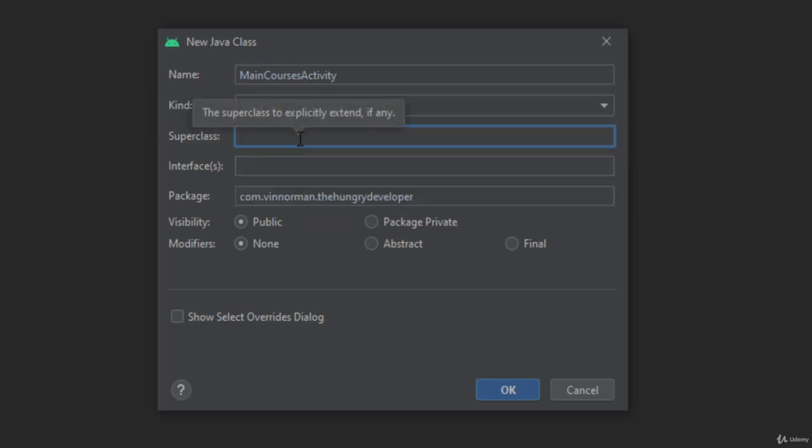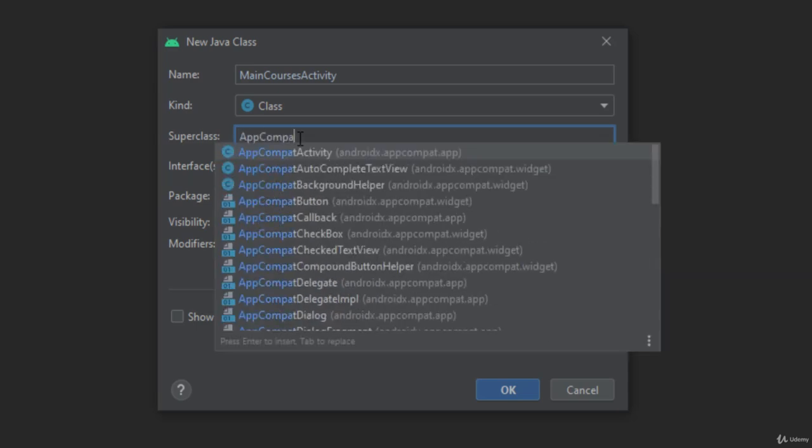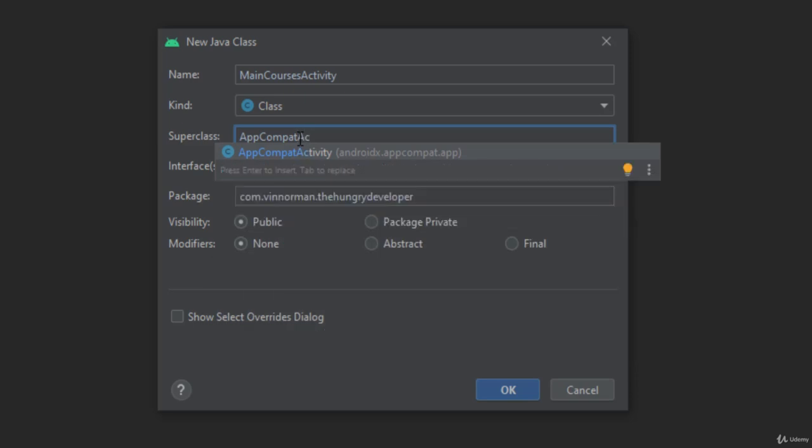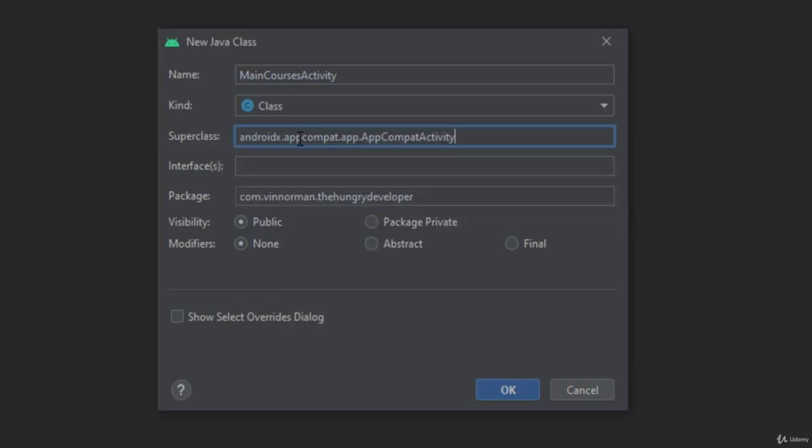And there's just one more thing we need to do to make sure we get a window to use and all of the methods like onCreate, so we can actually get the layout set up. And that is we need to make the superclass AppCompatActivity, capital A, capital C, capital A, and autocomplete that. Later on, we will be learning about inheritance. But in short, we need to inherit some pre-configured, ready-made behavior to actually have a window on the screen. So MainCoursesActivity, class, and superclass of AppCompatActivity, and then press OK.